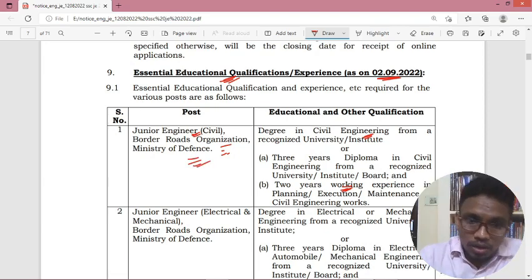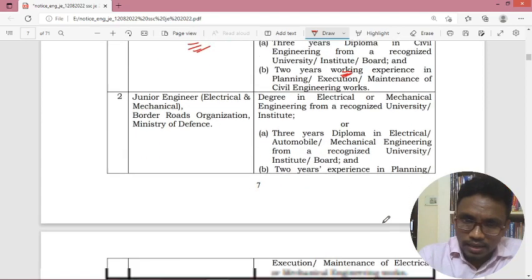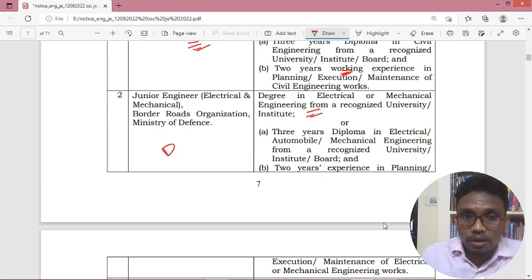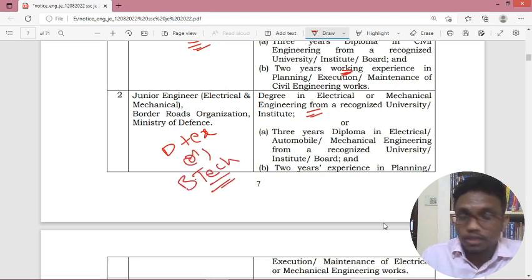And coming to next, Border Roads Organization, electrical or mechanical also same holds good. You should have the BTech. If you have BTech, no experience is required. But if you have only diploma, you should have 2 years of experience.